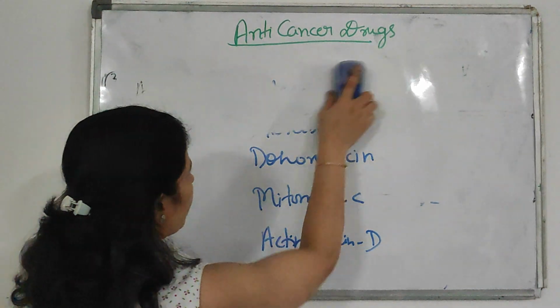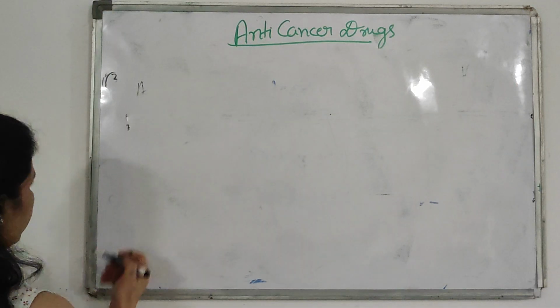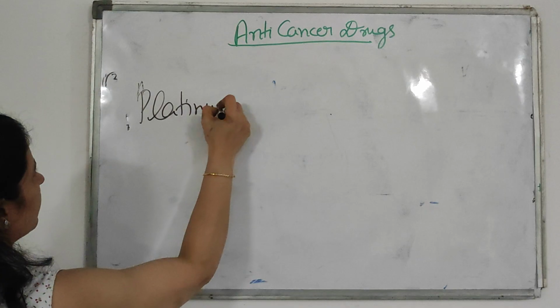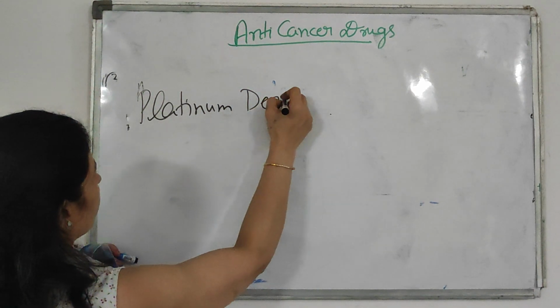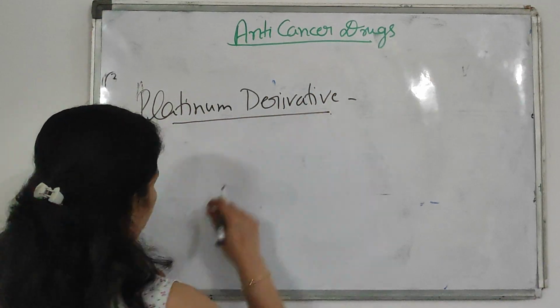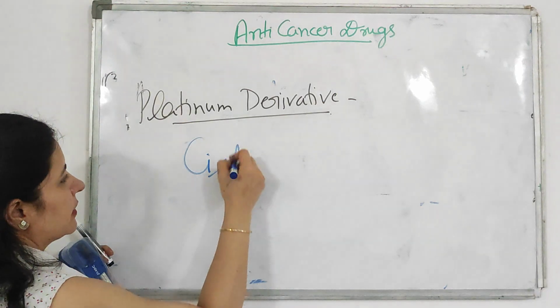Next comes the platinum derivative. The platinum derivative includes which drug? That is cisplatin.